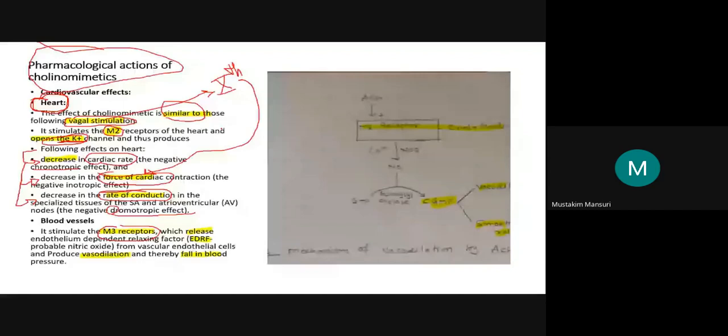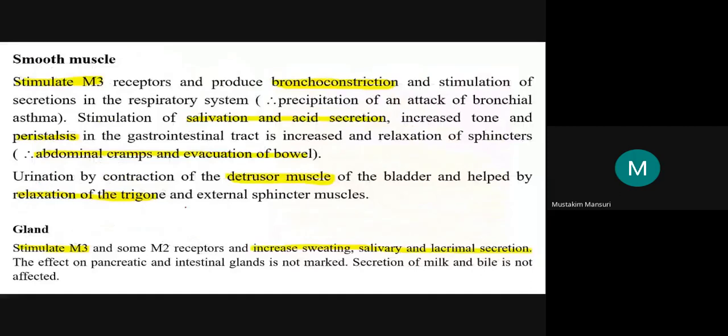So what kind of effect are we expecting here? The M3 receptors in the blood vessels. Regarding the location of M3, we are first discussing the blood vessel. Next we will discuss smooth muscle, in the next slide.